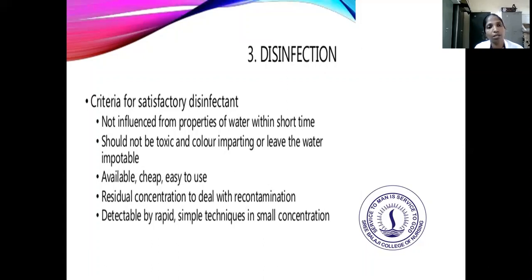The main criteria for disinfection: it is not influenced by the properties of water within a short time. It should not be toxic or color imparting, and should leave the water potable. It should be cheap and easy to use, with a residual concentration to deal with recontamination, and detectable by a rapid, simple technique in small concentration.